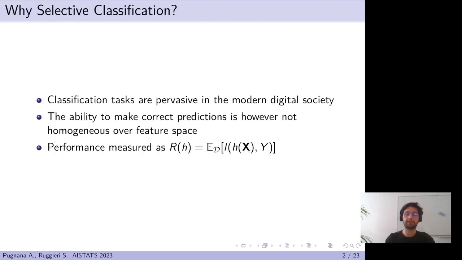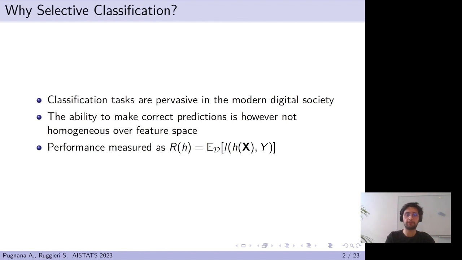Machine learning and artificial intelligence have become pervasive in supporting decision-making across different domains. As a fact, several tasks can be framed as classification problems. Classifier performance is generally not homogeneous over the feature space, as some instances are more difficult to classify compared to others. This aspect is generally not addressed by how performance is measured.